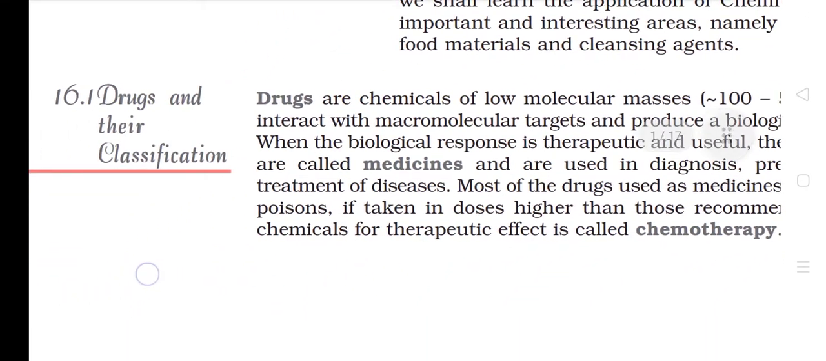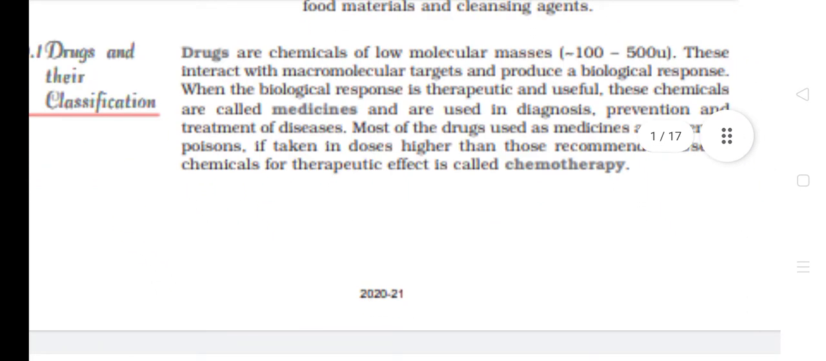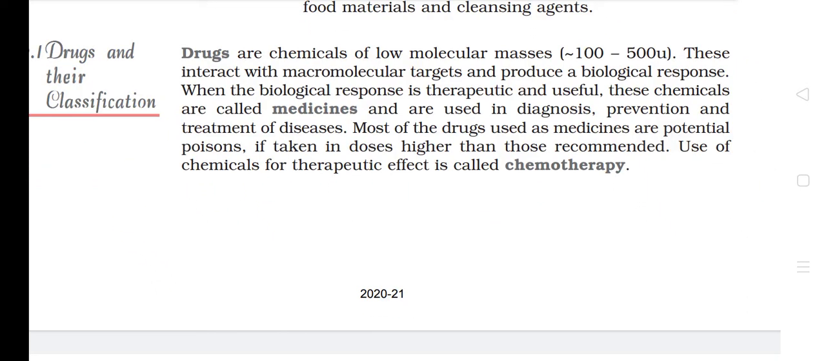16.1 Drugs and their classification. Drugs are chemicals of low molecular masses, 100 to 500 u. These interact with macromolecular targets and produce a biological response. When the biological response is therapeutic and useful, these chemicals are called medicines and are used in diagnosis, prevention, and treatment of diseases. Most of the drugs used as medicines are potential poisons if taken in doses higher than those recommended. Use of chemicals for therapeutic effect is called chemotherapy.